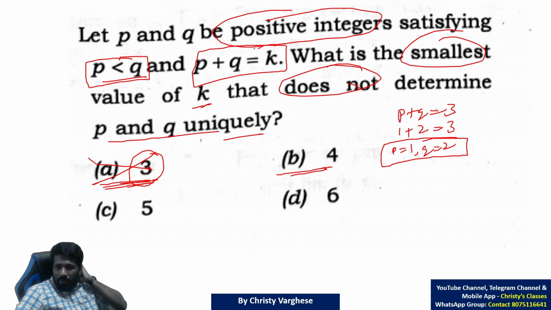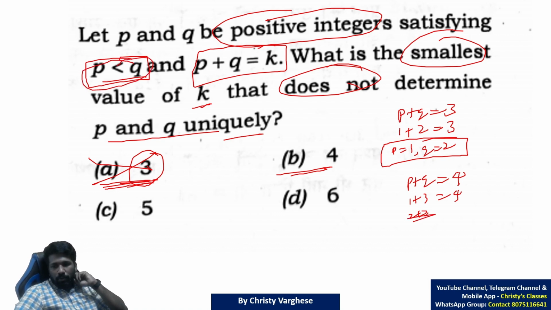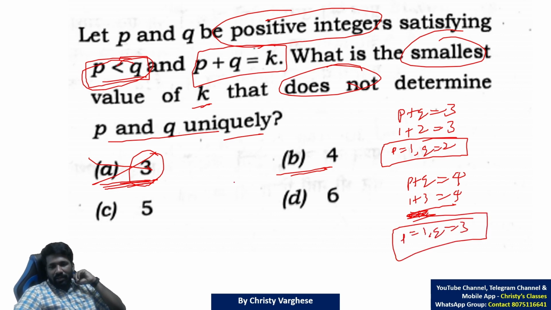In the same way, the next minimum option is 4, P plus Q being 4. P plus Q being 4 means the possibilities are 1 plus 3 is 4. Now some of you may think 2 plus 2 is also there. No. P is strictly less than Q. Equal to Q is not possible. 1 plus 3 is the only possibility satisfying these conditions. That means P is 1 and Q is 3. You can uniquely determine it. So option B also is eliminated.